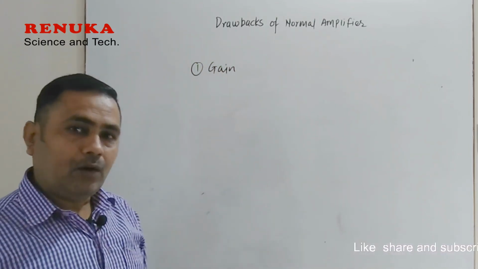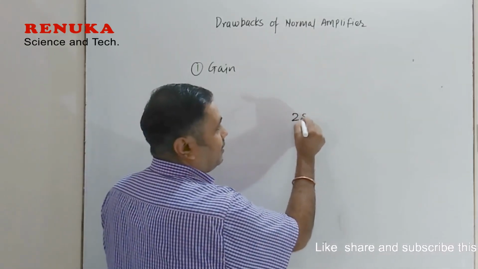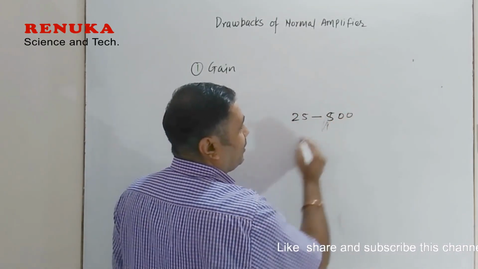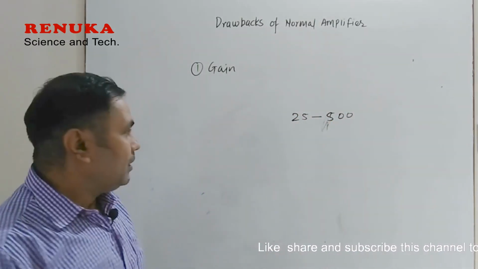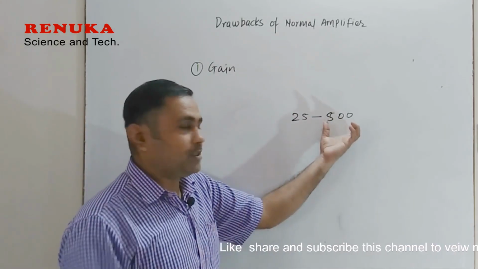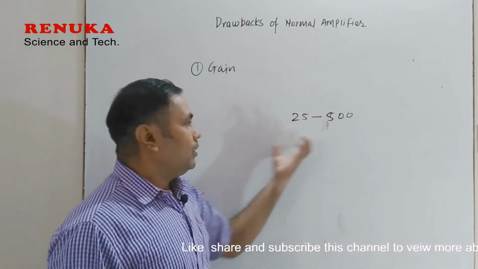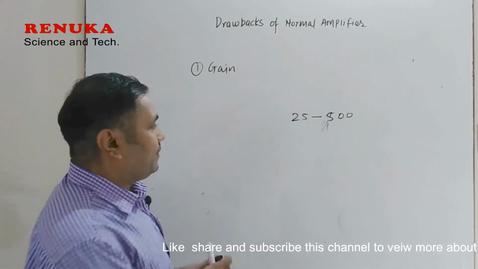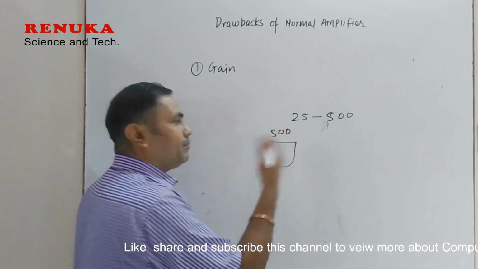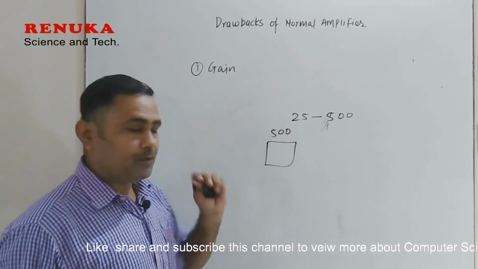gain. In the normal amplifier, the transistor has a gain factor, or current amplification factor. It lies between 25 to 500. So the input voltage will be multiplied by, suppose, 500 times if the gain factor of the transistor taken for the operation is 500. So the input signal will be amplified at most 500 times at the output.